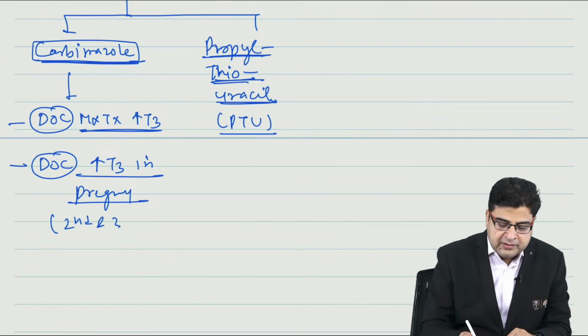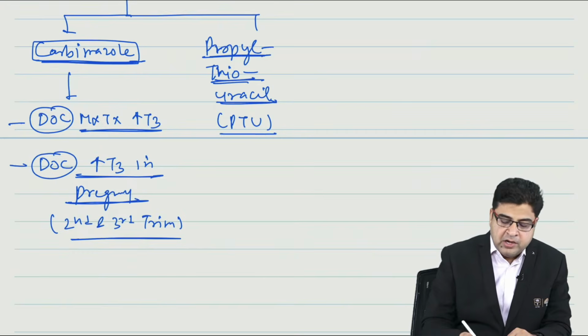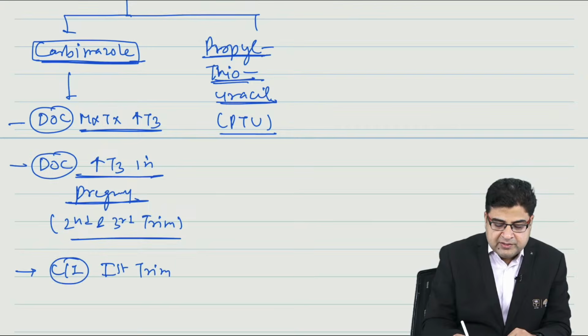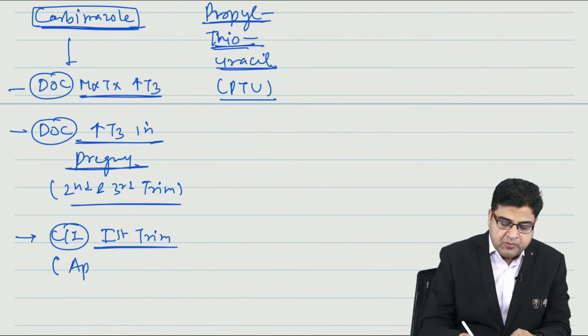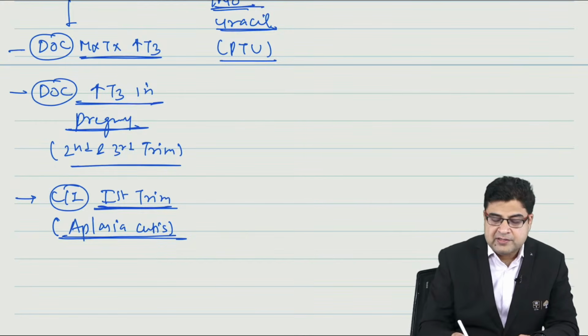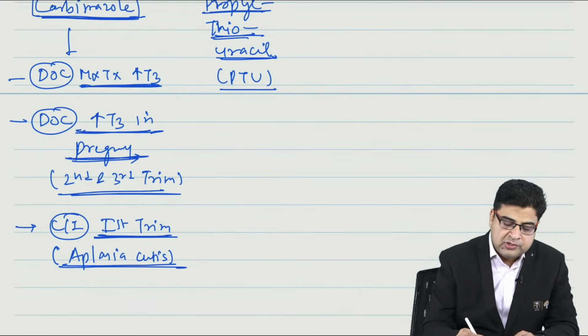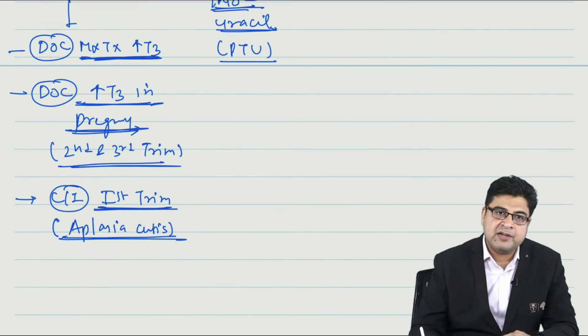Typically in the second and third trimester, this medicine can be given as the drug of choice. Now, please remember this medicine is contraindicated in the first trimester of pregnancy. Otherwise, the baby is born with the problem of aplasia cutis. So in the first trimester, the medicine is contraindicated, but in the second and third trimester, carbimazole is the drug of choice, and it is also considered the drug of choice for overall maintenance treatment of Graves' disease in non-pregnant patients.